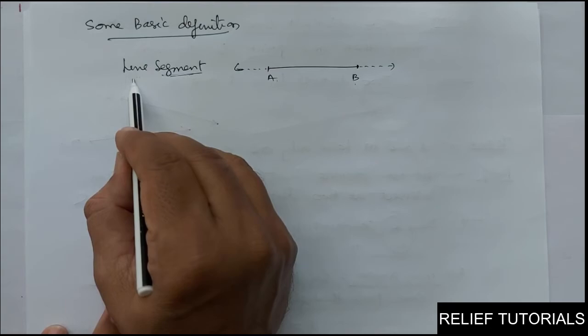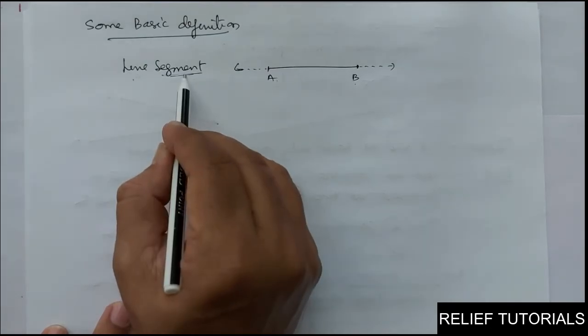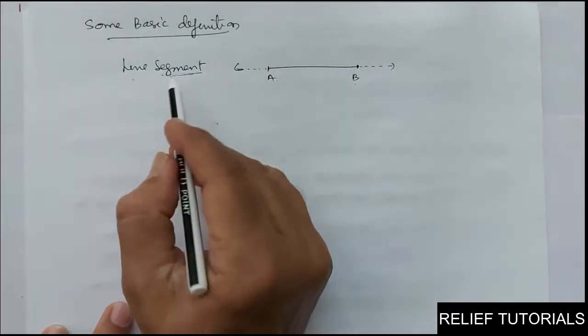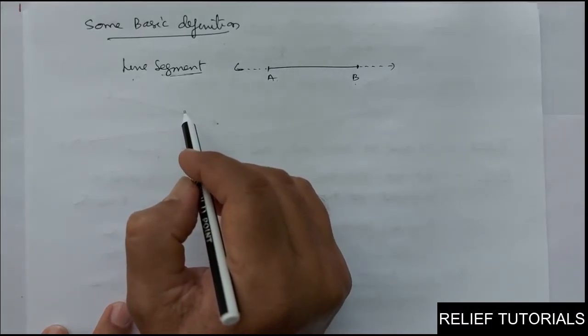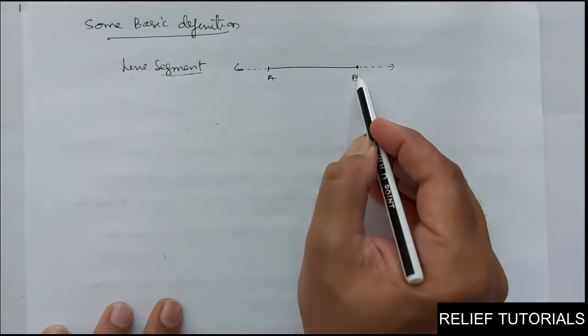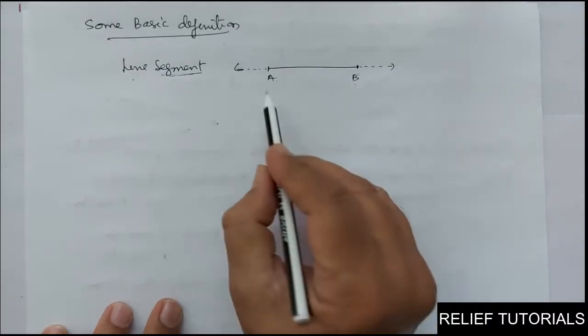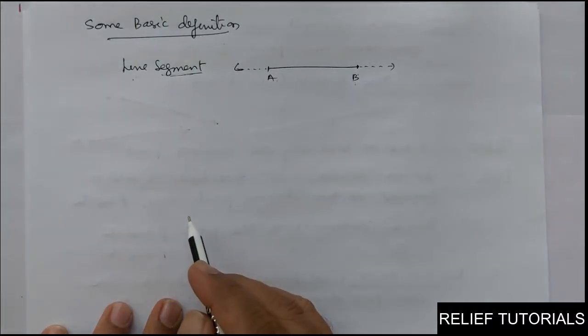The name itself suggests line segment. Segment means cut piece. It is a part of a line. So a line segment is nothing but a part of a line which is bounded by two distinct points, here A and B. So it has two end points. That is called a line segment.